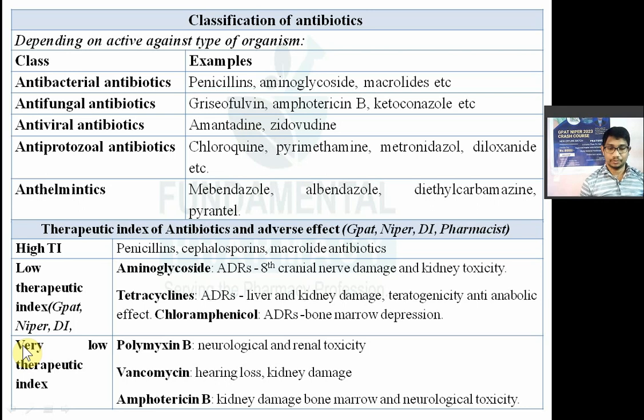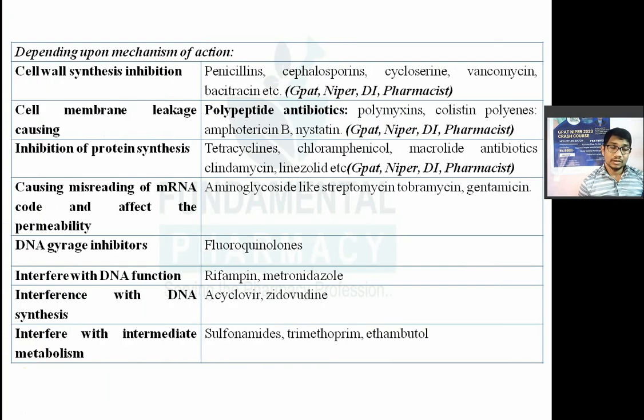So again we will see the next classification: classification of antibiotics depending upon the mechanism of action. First, antibiotics which inhibit the cell wall, the bacterial cell wall inhibitors. In that you have penicillin, cephalosporin, cycloserine, vancomycin and bacitracin. These drugs will not allow cell wall synthesis.